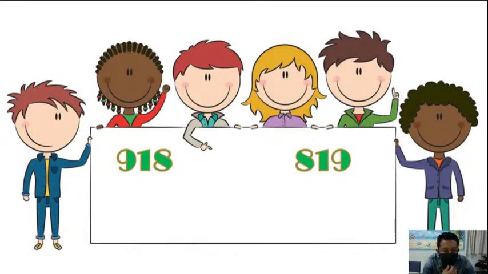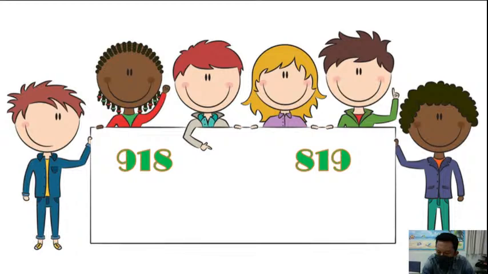So, now you are given two numbers, 918 and 819. And we know that 918 is bigger, 819 is smaller. So which symbol will be used in between these two numbers?